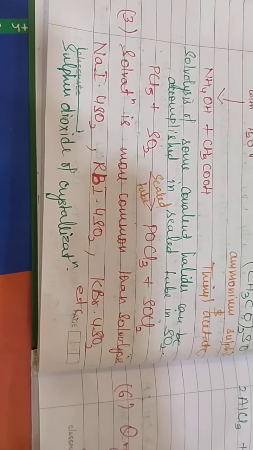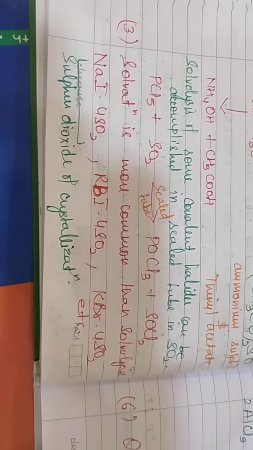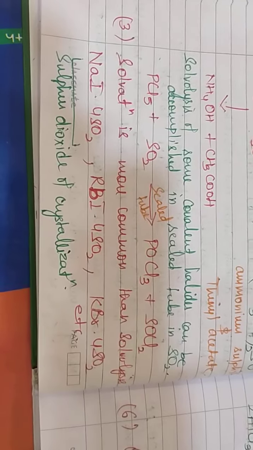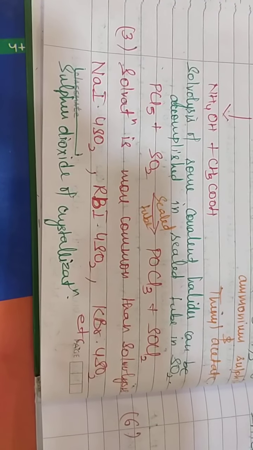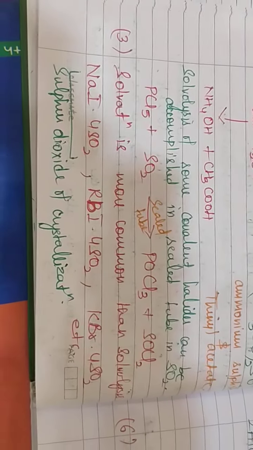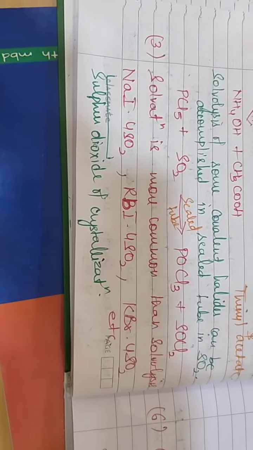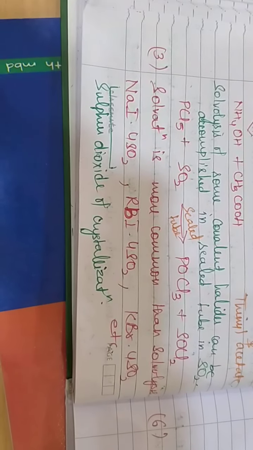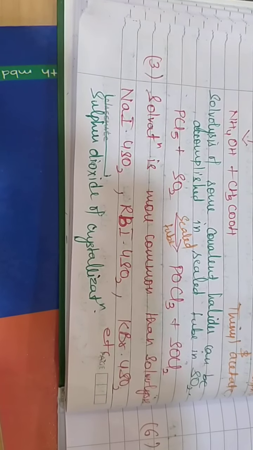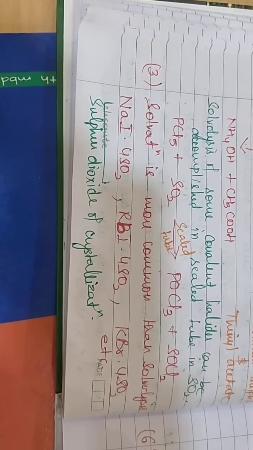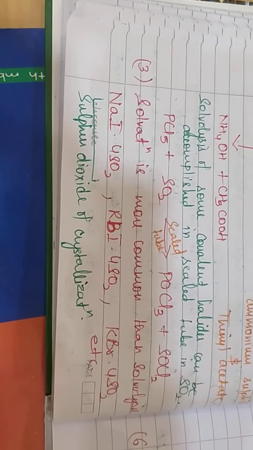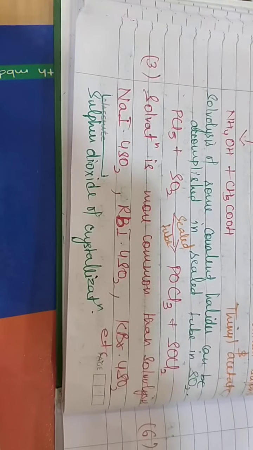Further are the solvation reactions. Solvation reactions are much more common than solvolysis. These are the examples of different solvates formed out of solvation reactions, where these compounds are also called sulfur dioxide of crystallization. The compounds containing sulfur dioxide of crystallization are very much similar to water of crystallization present in different inorganic compounds we come across when writing the formula.